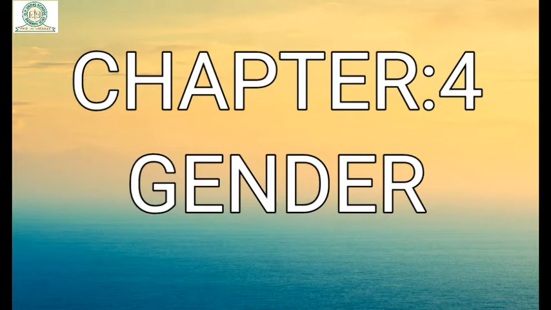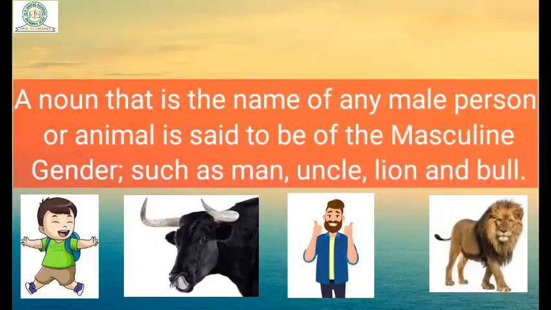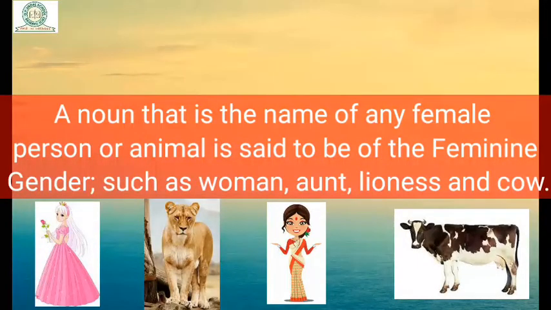Gender is a system of differentiating nouns and pronouns as masculine, feminine, common and neuter. A noun that is the name of any male person or animal is said to be of the masculine gender, such as man, uncle, lion, bull. A noun that is the name of any female person or animal is said to be of the feminine gender, such as woman, aunt, lioness, cow.